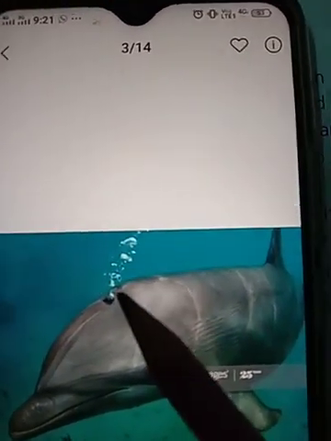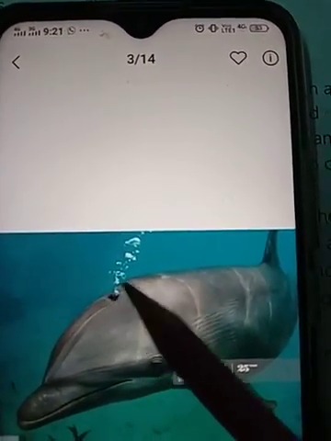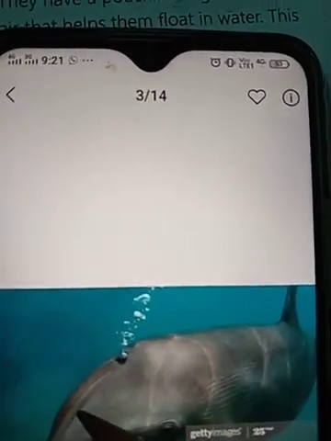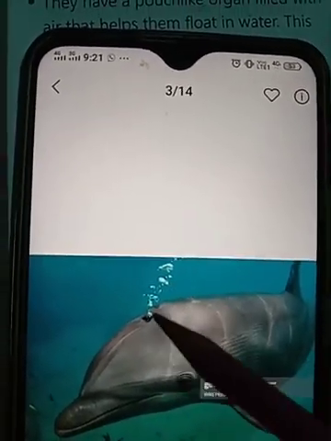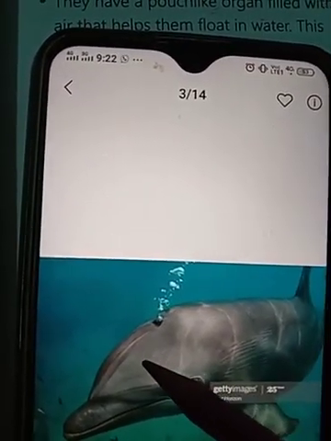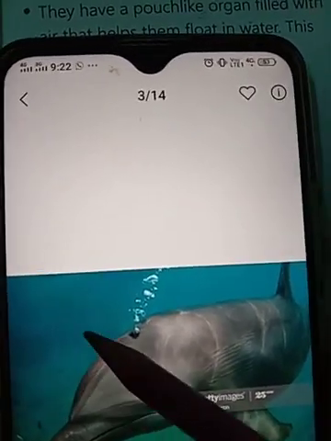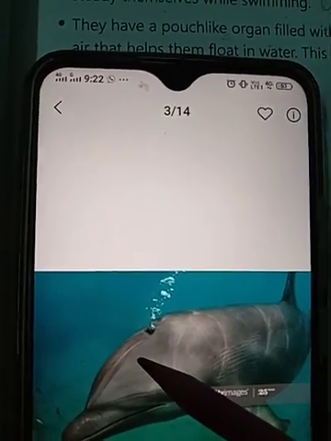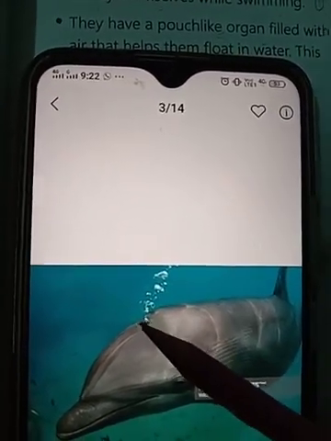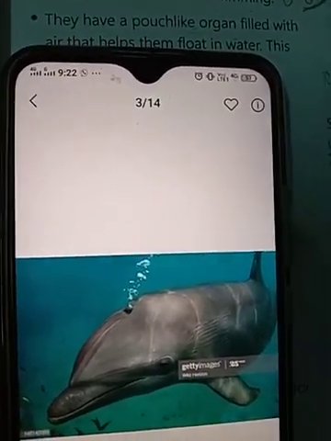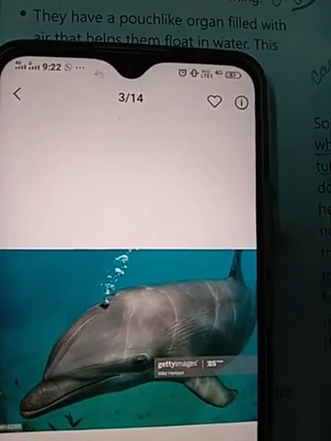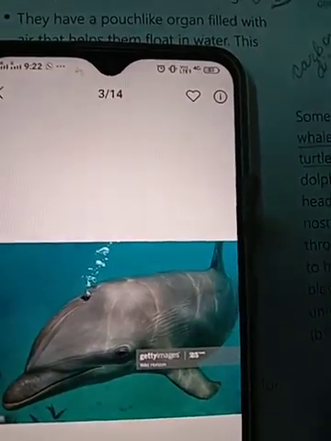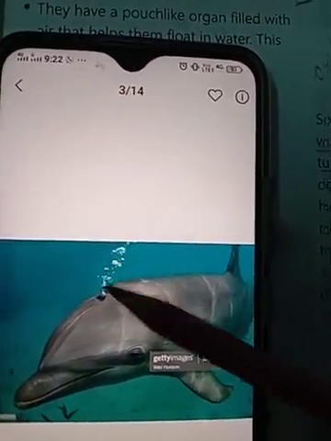See, this is a dolphin. Dolphins have a blowhole at the top of the head. Understood? It acts as a kind of nose. They have nostrils at the top of the head, which enables them, when they move out of the water and jump beautifully over it, to breathe. They use these blowholes.